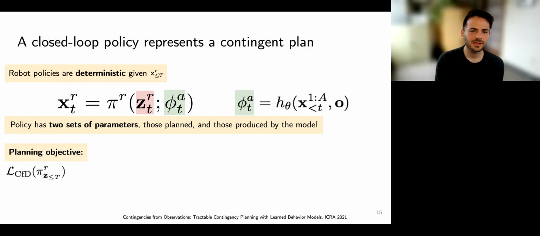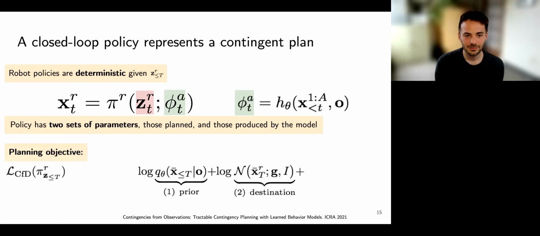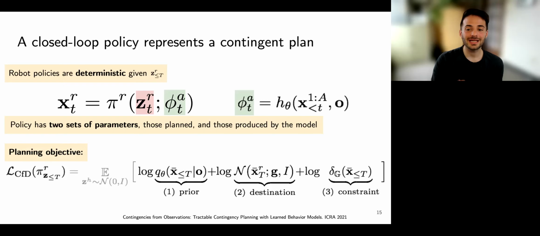This objective rewards plans that have high likelihood under a prior, which is essentially the model's likelihood function. And this planning criterion also incorporates the destination by rewarding plans that result in trajectories that come close to the goal. Lastly, the planning criterion penalizes for any constraint violations like near collisions. The objective is to plan high quality plans under the expectation of the uncertainty of the other agents.